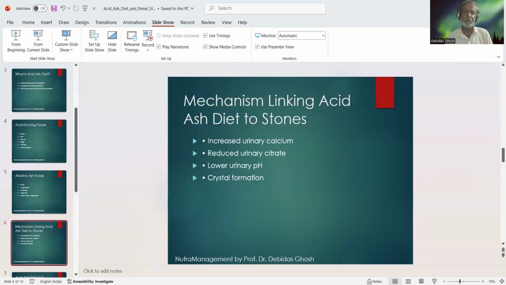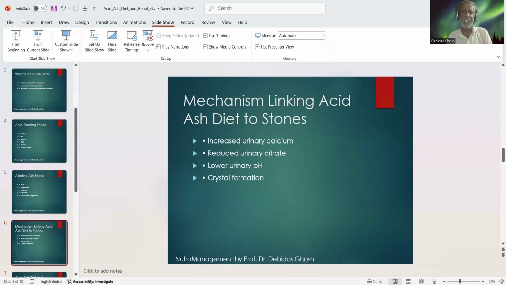Now we would like to discuss the mechanism linking the acid-ash diet and renal stone. A high acid load in the kidney can increase calcium excretion through urine. And when a high level of calcium is excreted through urine, it can bind with oxalate and form calcium oxalate. So acid-ash diet, which increases the acidic urine, raises the probability of calcium oxalate type of renal stone formation.